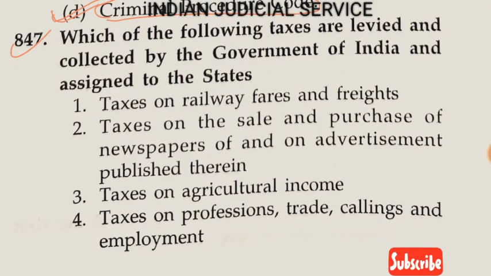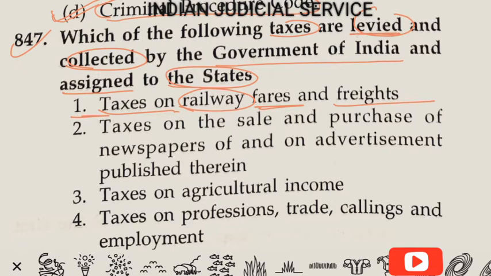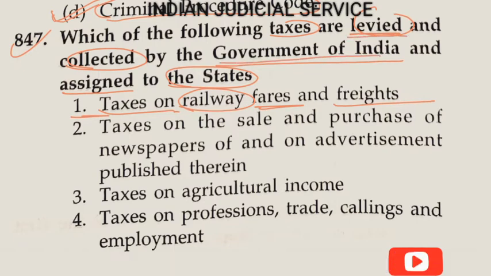Question number 847. Which of the following taxes are levied and collected by the government of India and assigned to the states? So option A here, point first here, the taxes on railways, fares and freights. So taxes on railway fare and freights are levied and collected by the government of India and assigned to the state. So it is related to the question.